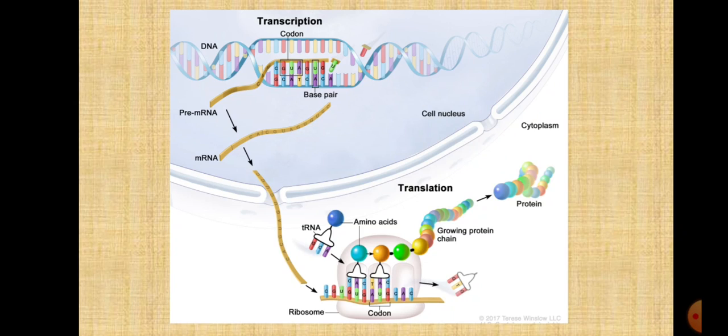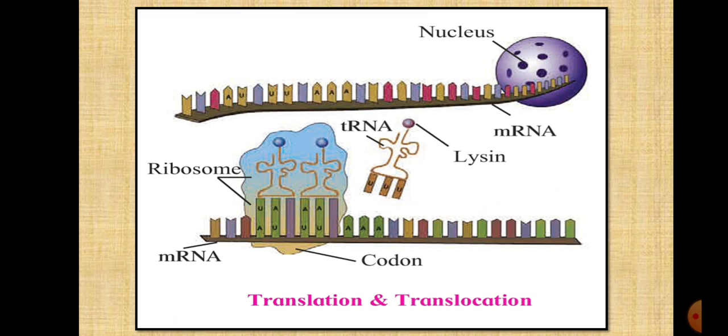Now the third, translocation, also goes along with translation. Now translation is what? Formation of codon and anticodon, right? That is the translation. Now when this ribosomal RNA brings in the amino acids, transfer RNA keeps on moving from one codon to another codon. Thus, this is called translocation. It keeps on changing its place and thus it is called translocation.